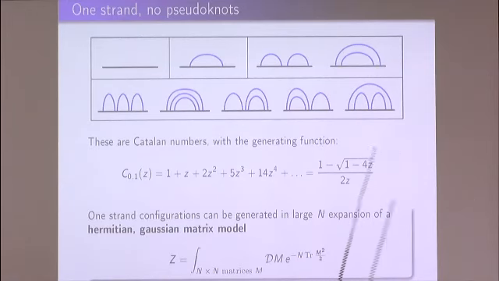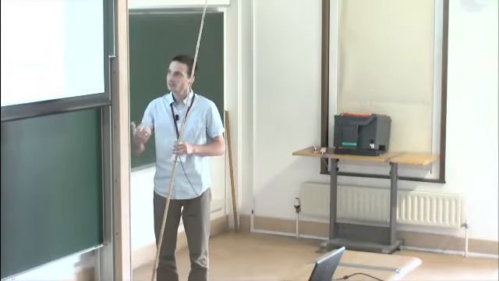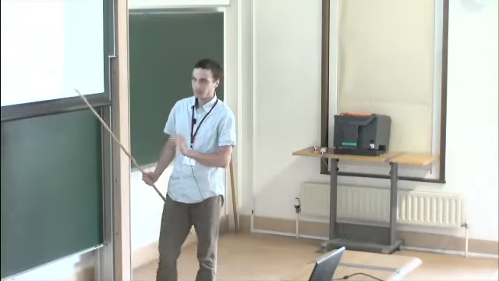And as I say, this problem with one backbone has been solved even in cases where these chords intersect, and its answer is encoded in the so-called Gaussian Hermitian matrix model. So a matrix model is some theory which in some sense counts random matrices, and its properties are encoded in a partition function, which is given by the following integral over a set of, in this case, Hermitian matrices. So these are matrices of size n times n. And there is some measure which, for this problem, turns out to be just Gaussian. That's why this is called the Gaussian matrix model.